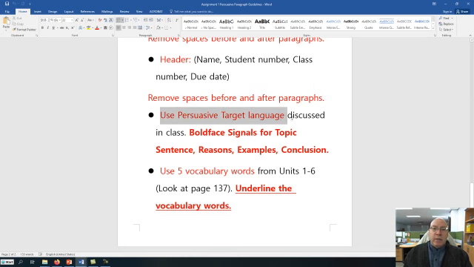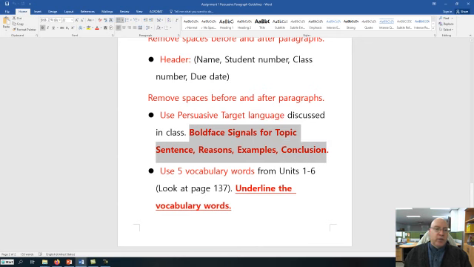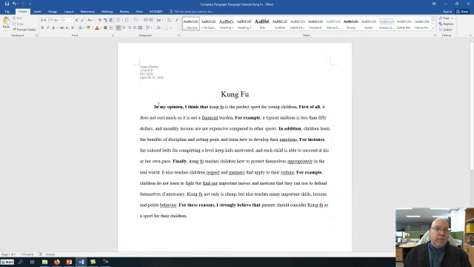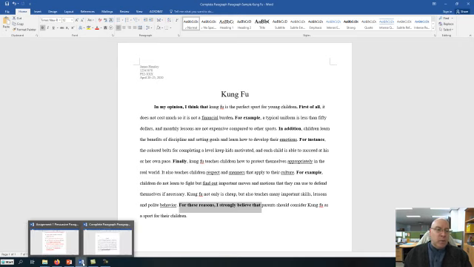Use persuasive target language that we discussed in class, or that I showed you on the video. This is your signals, your target language. So boldface the signals for your topic sentence, reasons, examples, and your conclusion. Here's your boldface. There it is for your topic sentence. Here's your reason, there's your example. So I need to see the boldface there for the target language. I've got to see that. And there's your other. It makes it easier for me to find your signals. So please do that for me. They must be boldface.